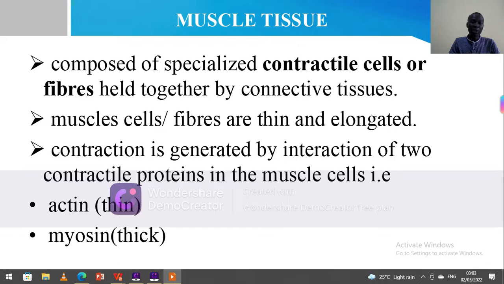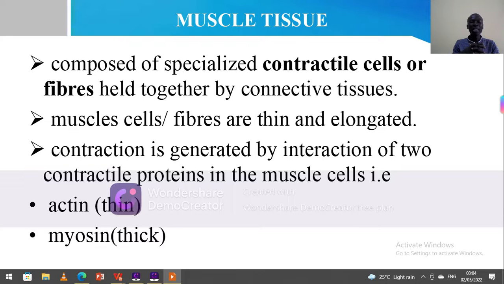So this video is basically going to be about muscle as a form of tissue in animals. We have looked at epithelial tissues. We have just finished connective tissues. Now we want to look at muscle tissues. Muscle tissues are special kinds of animal tissues. Why are they special? Because they contain cells which are capable of contracting.